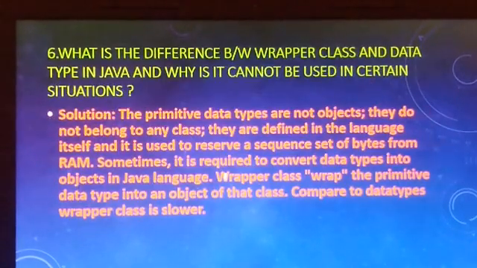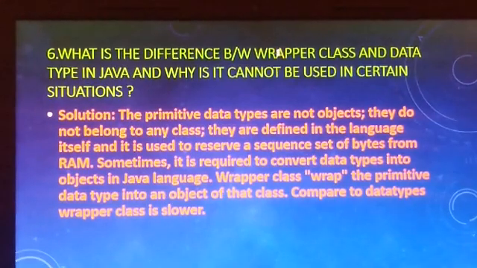Sixth question is, what is the difference between wrapper class and data types in Java and why can it not be used in certain situations? Solution is, the primitive data types are not objects. They do not belong to any class.